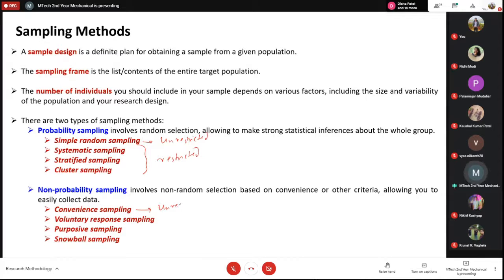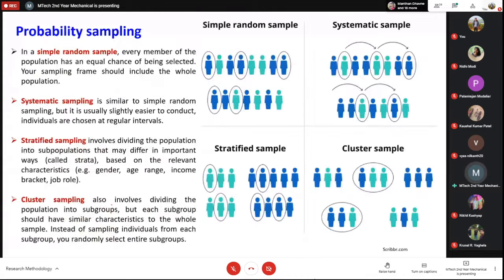Unrestricted means you are picking the persons, or you are picking the characteristics of the sample, individually. So there's probability and non-probability sampling. This we discussed in the last class.